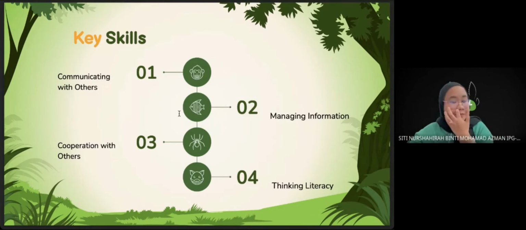So next, here are the key skills that will be involved in this activity. The first one is communicating with others. The skill here is to see how the students communicate with themselves in preparing the questions or responding to the questions.